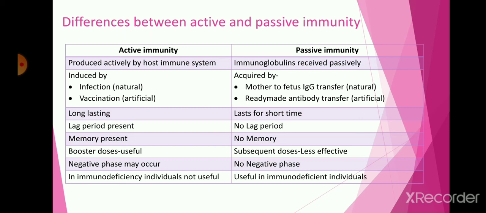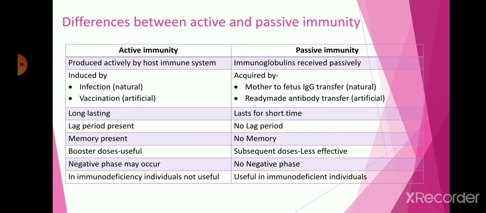Next point, long lasting. Active immunity is long lasting. Whenever a second exposure occurs in the body of the organism, active immunity recognizes that microorganism and produces the antibody against it. But passive immunity lasts only for a short time. Whatever exposure occurs, that antibody fights against that microorganism at that time, not the next time. But active immunity is long lasting because it has memory. Passive immunity doesn't carry memory, so it has only a short period to fight against the microorganism.